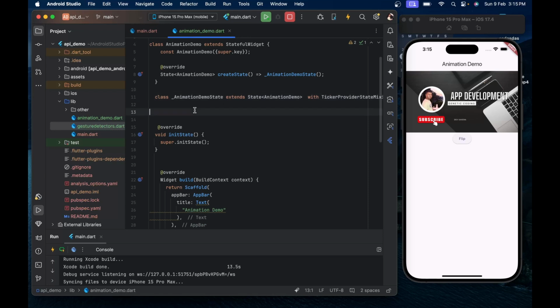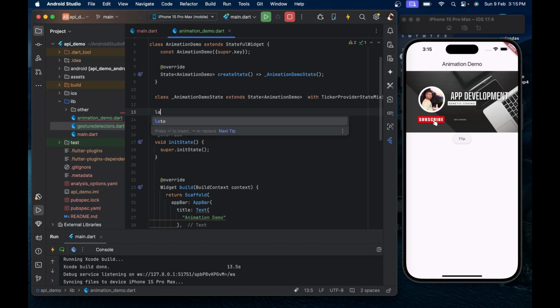So first of all, as you know from the previous video, we have to initialize our controller. Using the controller we control our animation, whether it should be in forward direction or reverse direction, what type of values we want to give, all the things are controlled by our animation controller. So we will name it late AnimationController.